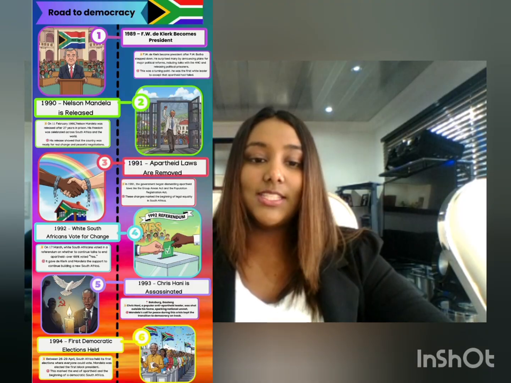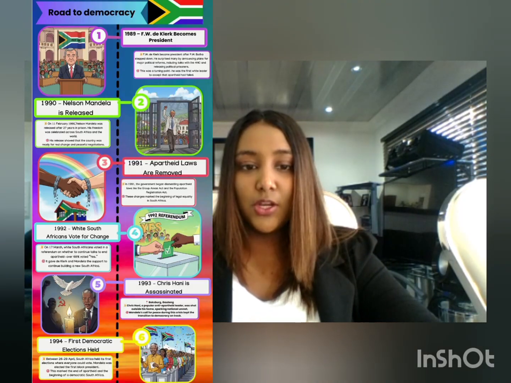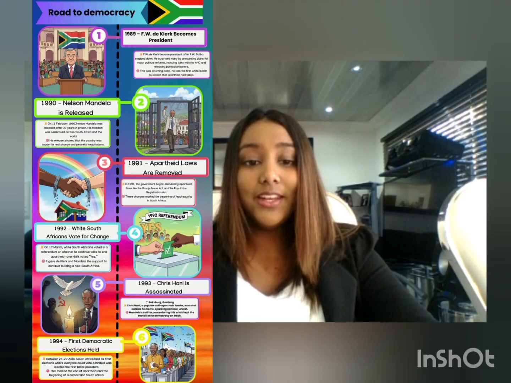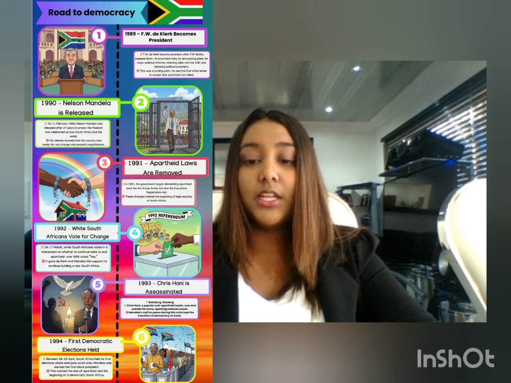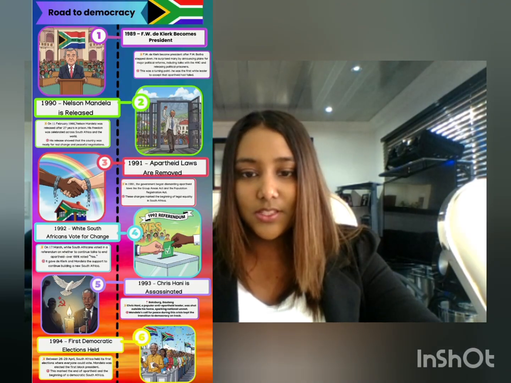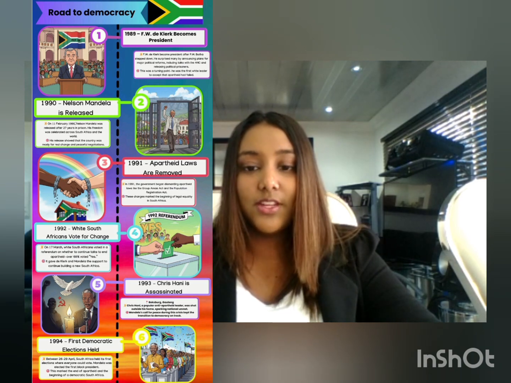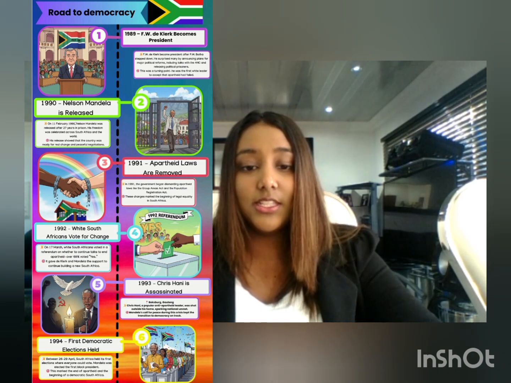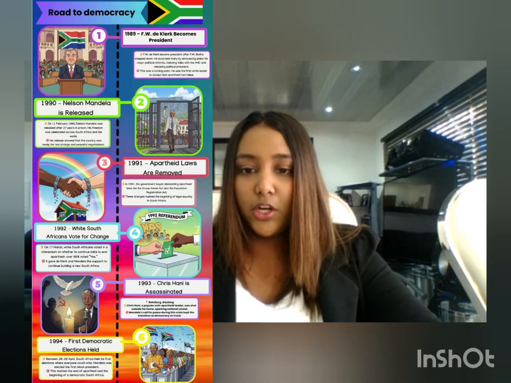Our first event is the 1989 F.W. de Klerk becoming state president, which we can see on our timeline. In 1989, F.W. de Klerk became South Africa's new president after P.W. Botha stepped down. This happened in Pretoria, the government capital. De Klerk realized that apartheid could no longer continue because South Africans faced protests inside the country and trade sanctions from outside the country, which thus weakened our economy.